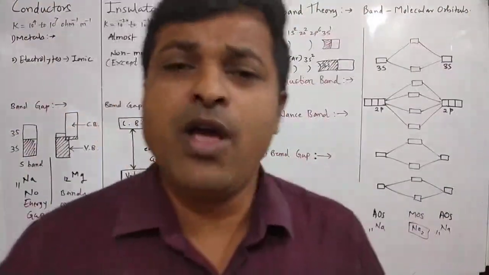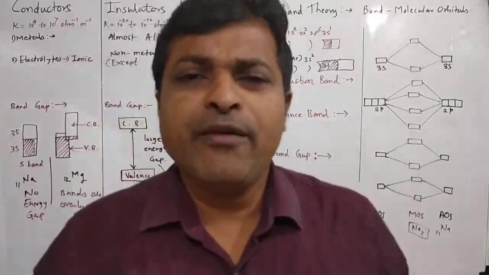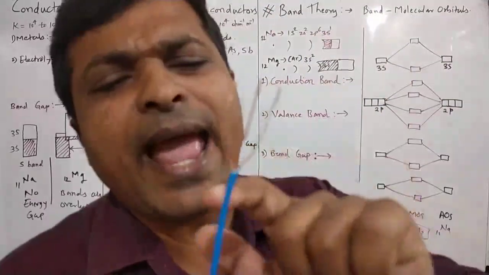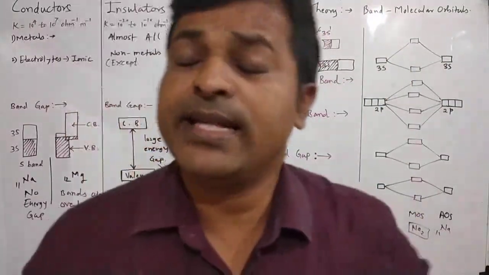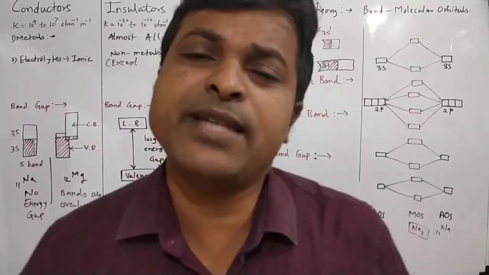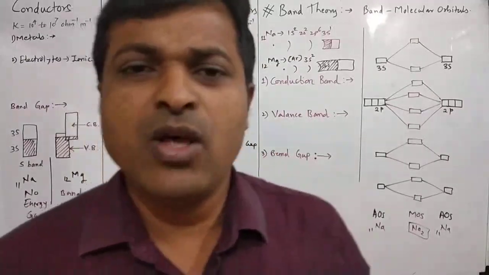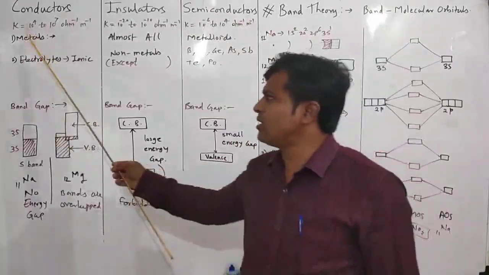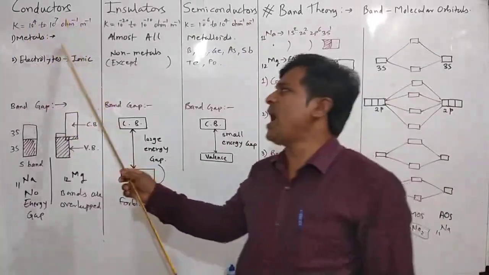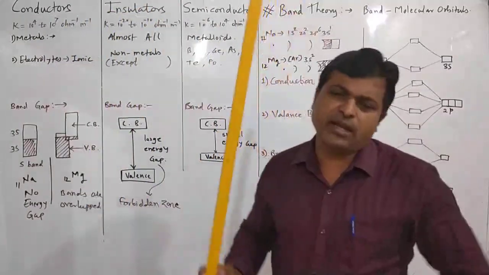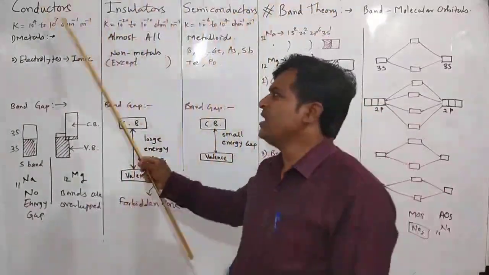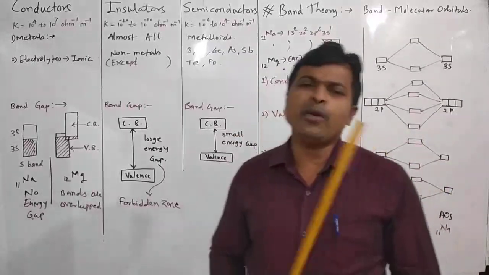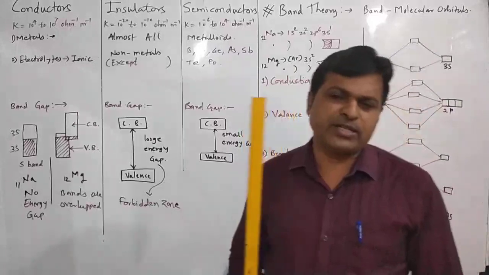And the third type, which shows properties intermediate between metals, conductors and insulators, are called semiconductors. And semiconductors are metalloids. So conductors, metals are good conductors of electricity and they have conductivity, specific conductance, in the range of 10 raised to 4 to 10 raised to 7 ohm inverse meter inverse.